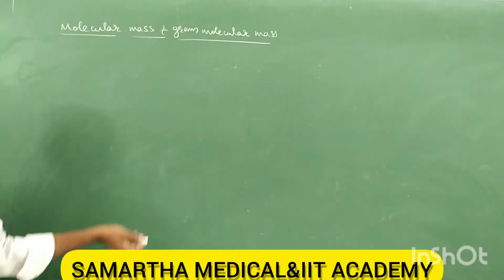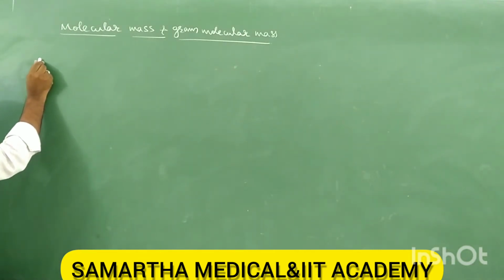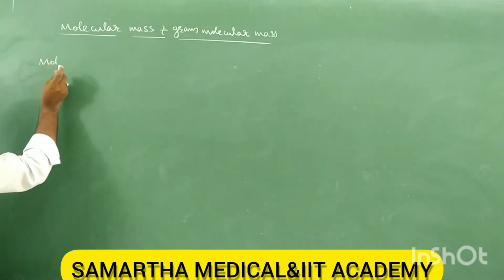So it is just like atomic mass. Molecular mass also has a similar definition.